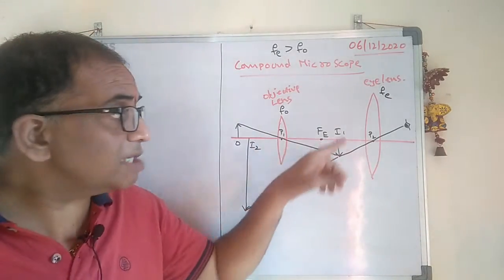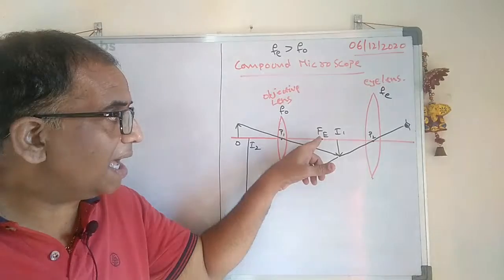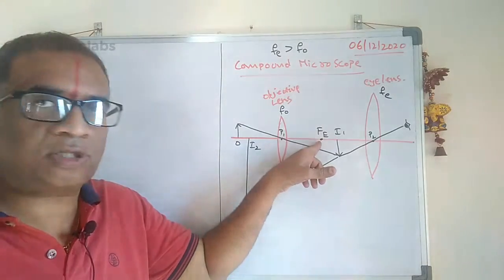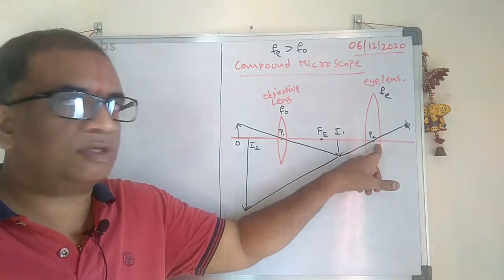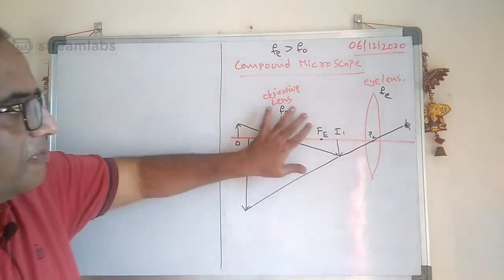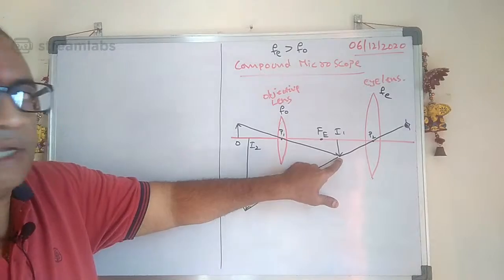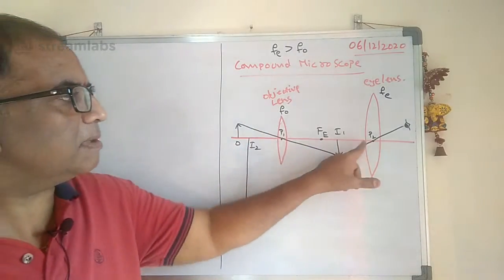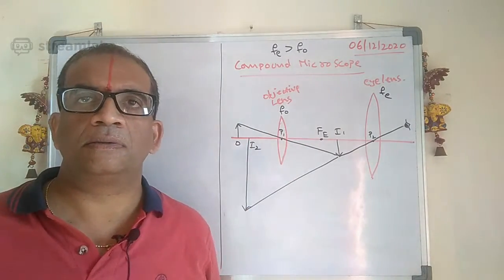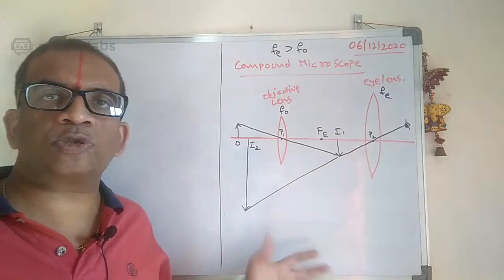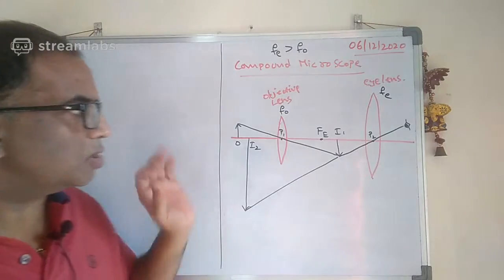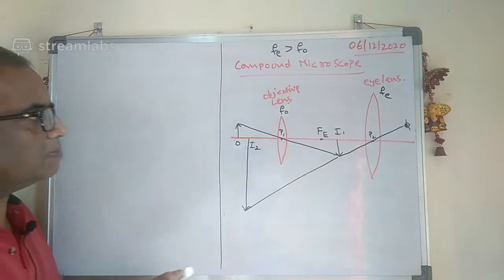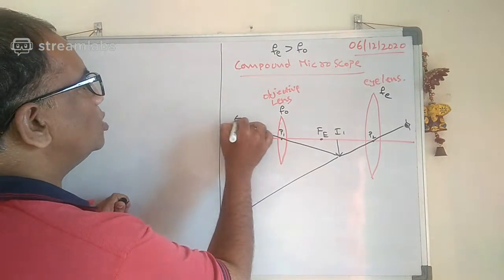But see where the image is formed: between the focus point of the eyepiece and the optic center. So if you forget the rest and look at only this, it is just like a simple microscope. This is nothing but a simple microscope only. Are you following what I am saying here? Observe what is happening here. So this is the U0.